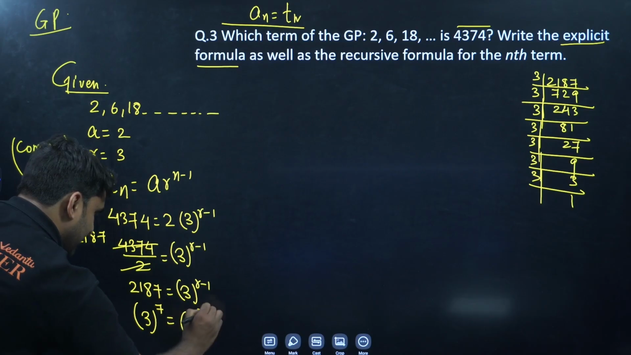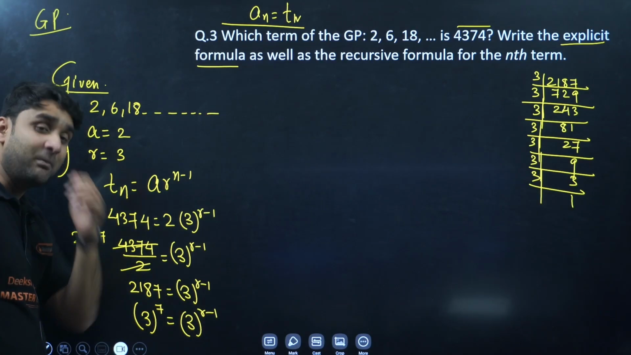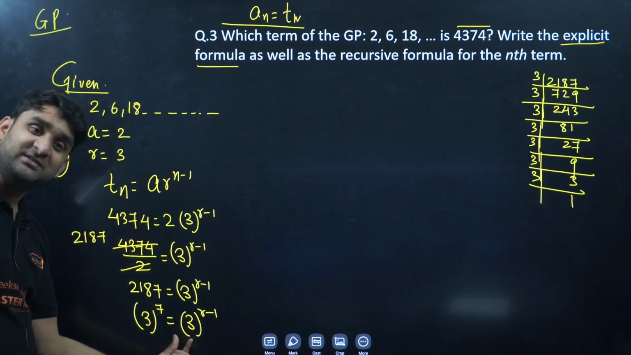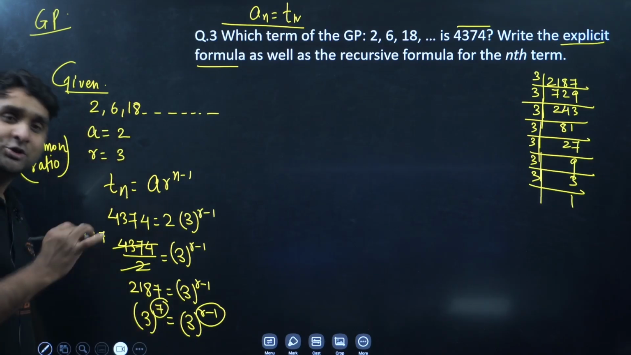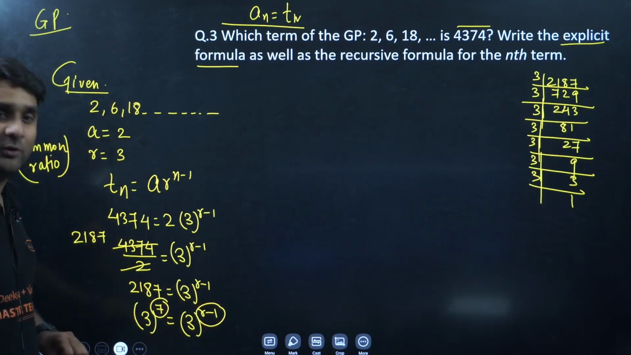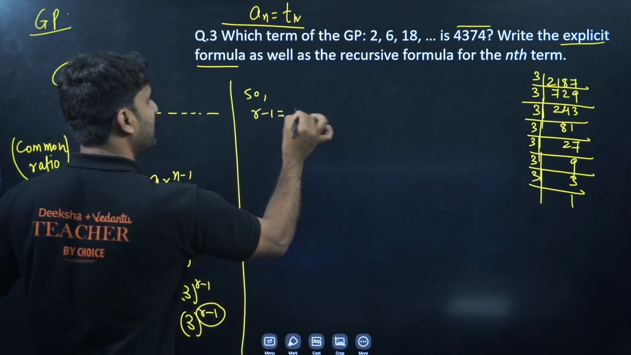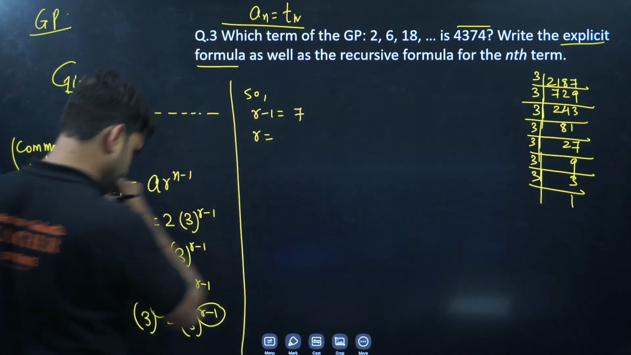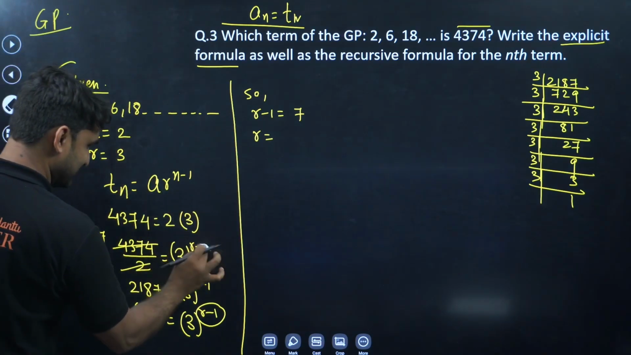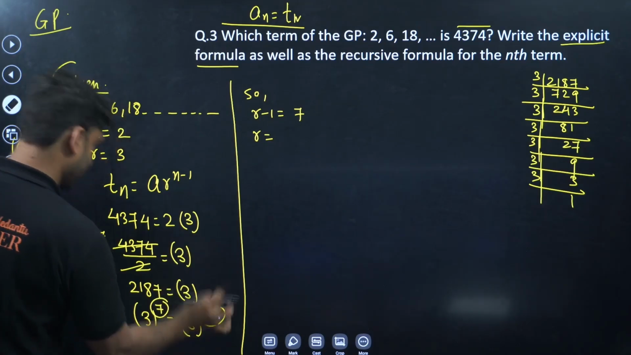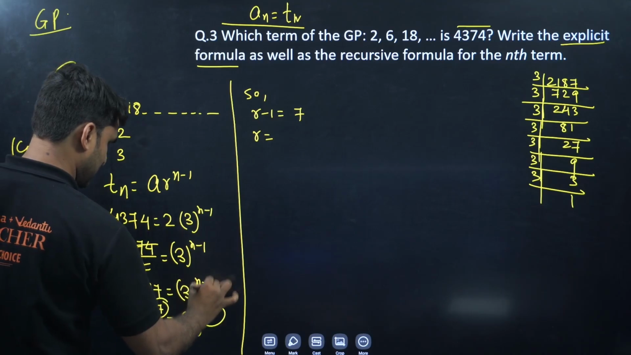And what was our target? Our target was to make this number in base 3 so that we can compare RHS and LHS. So in RHS base is 3, in LHS base is 3, so their exponents should be equal to each other. So my dear, n minus 1 is equal to 7. Sorry, I wrote r here, why are we writing r? R is the common ratio. This is n minus 1.